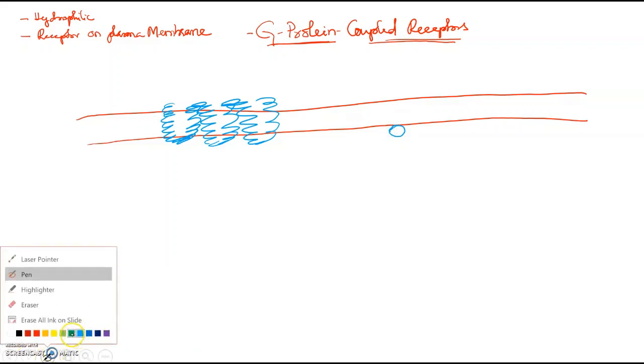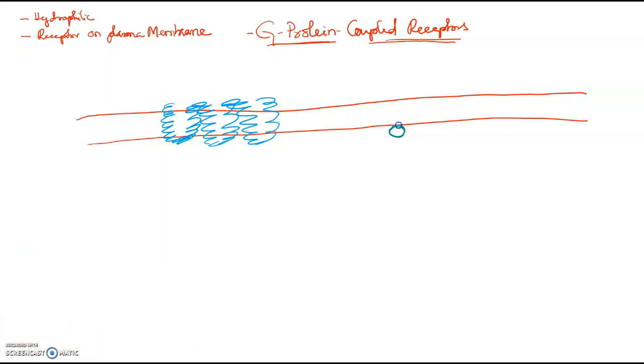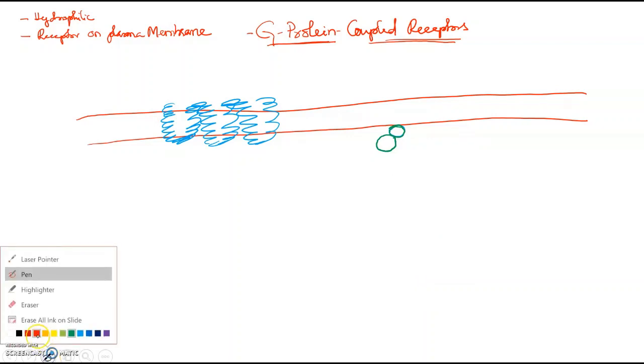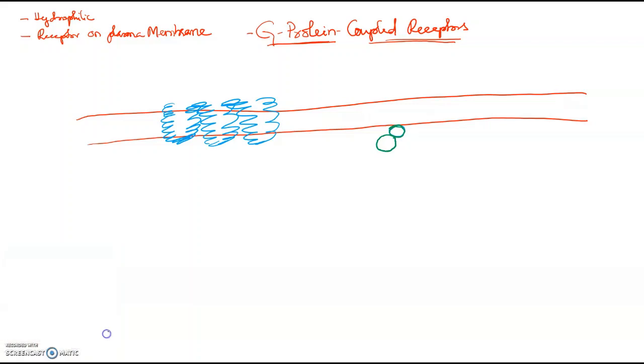So this is the alpha subunit, beta subunit, and the gamma subunit.